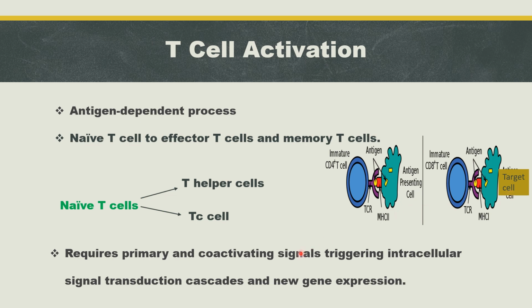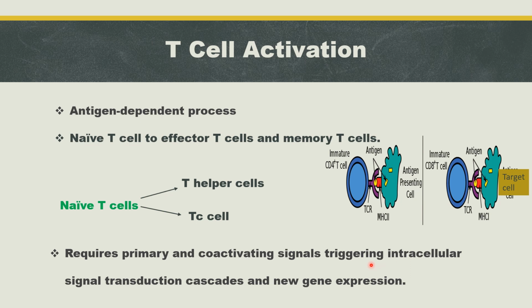T cell activation requires primary and co-activating signals, triggering intracellular signal transduction cascades and new gene expression. That means T cell activation requires two signals. One is primary and the other is co-activating signal. Primary signal is given by antigen, and co-activating signal will boost the primary signal.